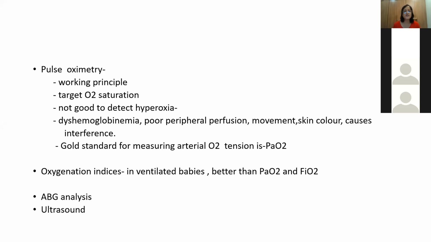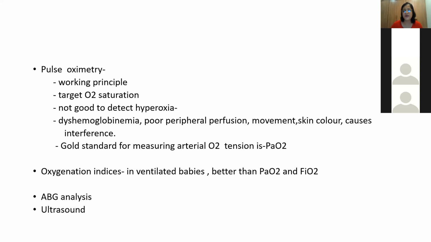And very important to note that pulse oximetry is not at all a good instrument to detect hyperoxia. I think the PGs know that whenever I see 99 or 100%, I scold them: why is it 99%, 100%? Reduce the oxygen. And why is it so? Because if the saturation is above 95%, the PaO2 may vary from 80 to 300 millimeters of mercury.